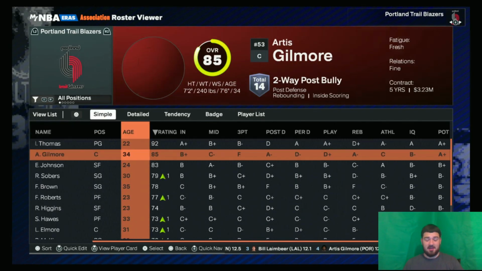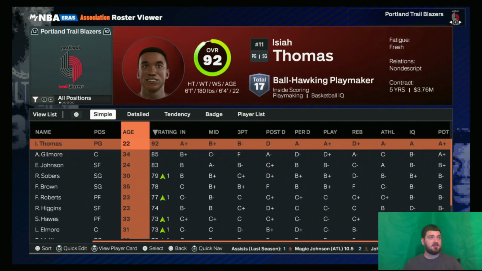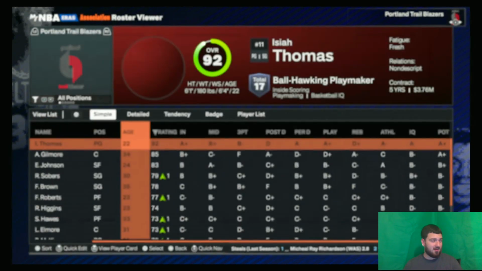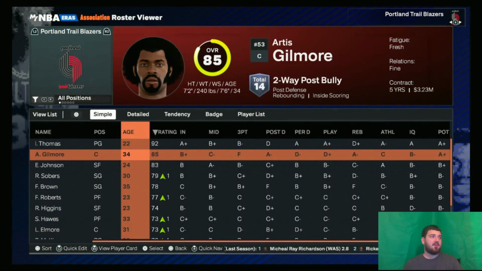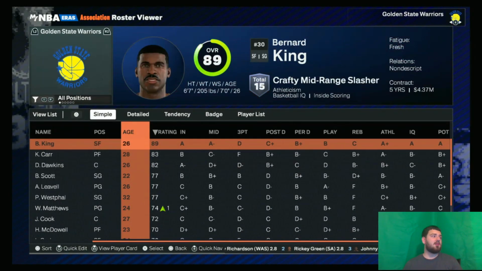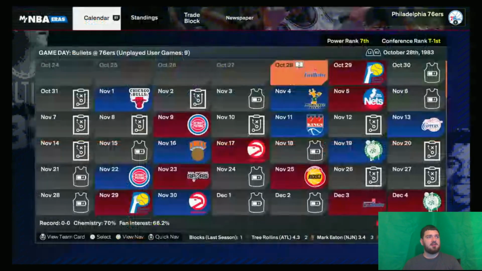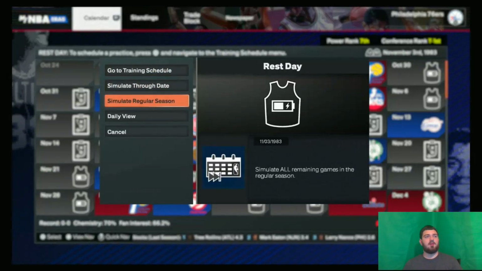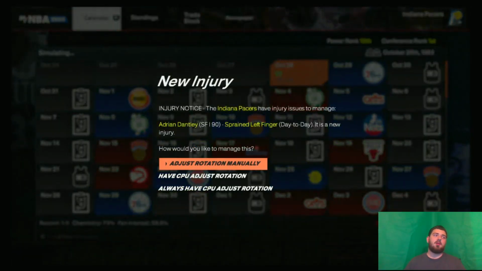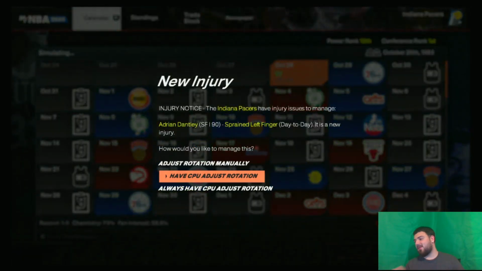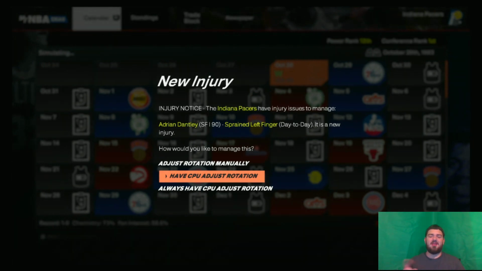Trail Blazers get a young Isiah, which is one of the more underrated picks in this draft. Not underrated because he still went probably top 5 in the fantasy draft, but a 22-year-old, 92 overall point guard. Going to be nice to have Artis Gilmore and Eddie Johnson. Bernard King to the Warriors and Kenny Carr and Darryl Dawkins. And then that is it. So we are going to start simulating, except I've got to turn all this stuff off, so I don't have control. But other than that, I will see you guys probably at the